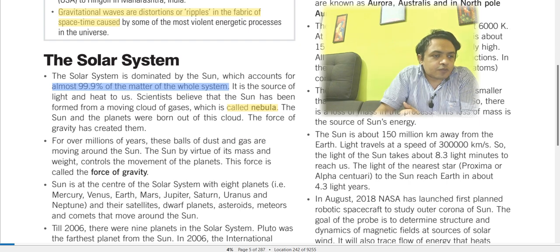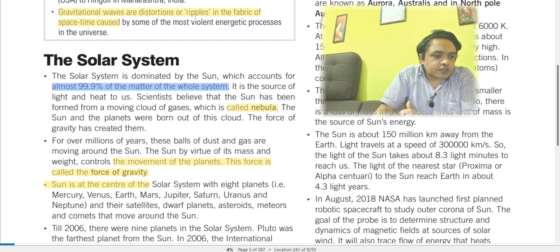The sun and the planets were born out of this cloud. The force of gravity created them. For millions of years, these balls of dust and gas have been moving around the sun. The sun, by virtue of its mass, controls the movement of the planets. This force is called the force of gravity. So this is what the force of gravity is, right?